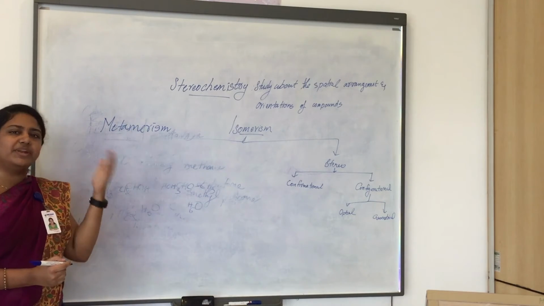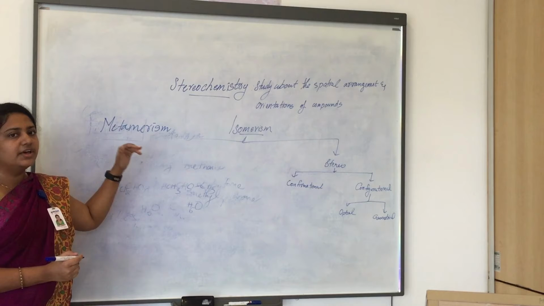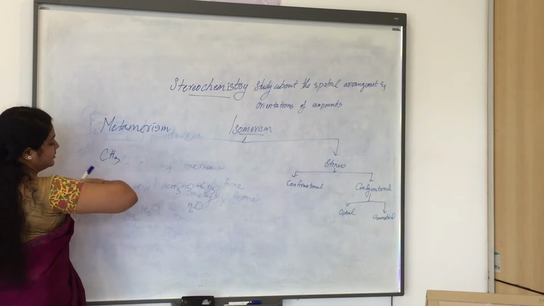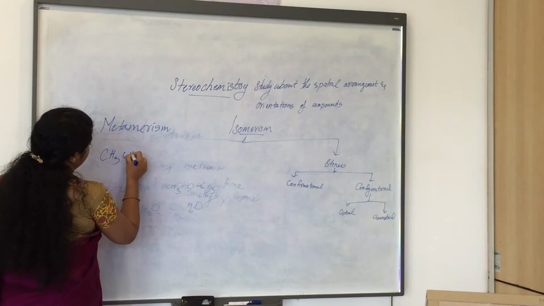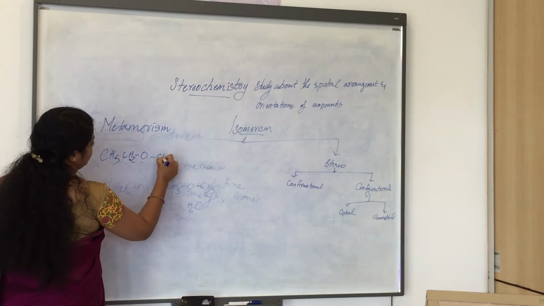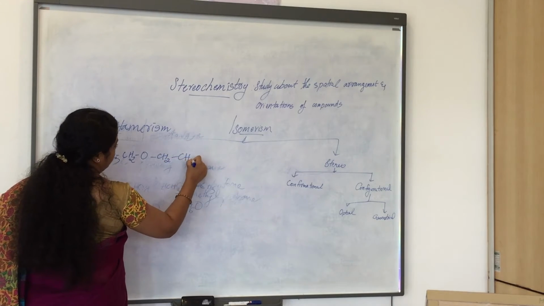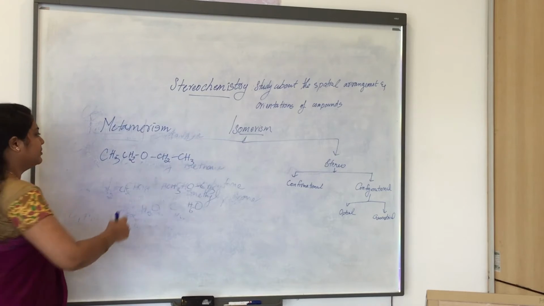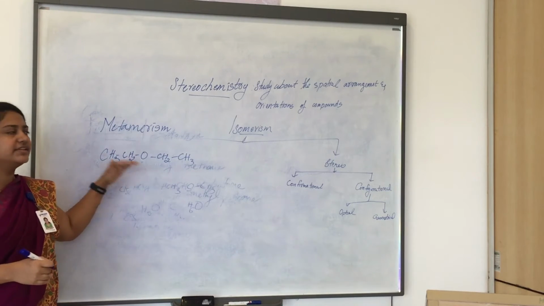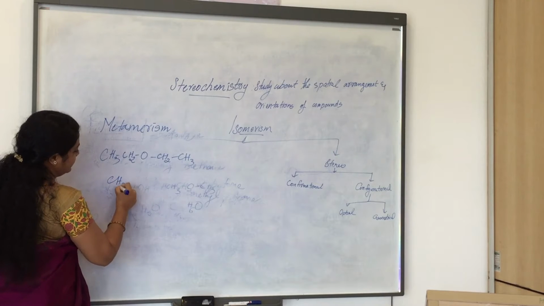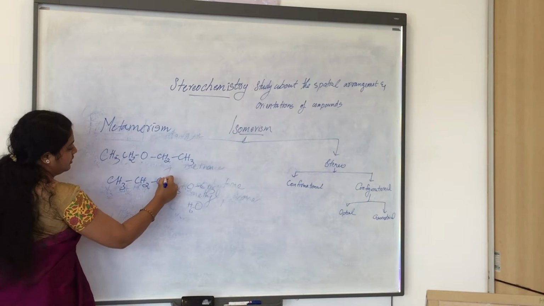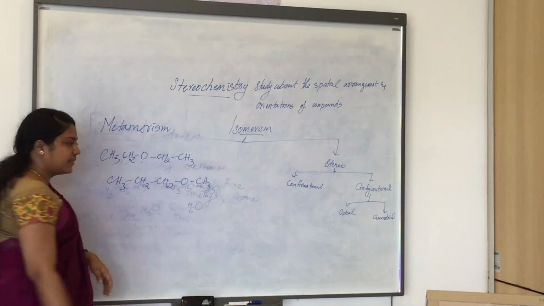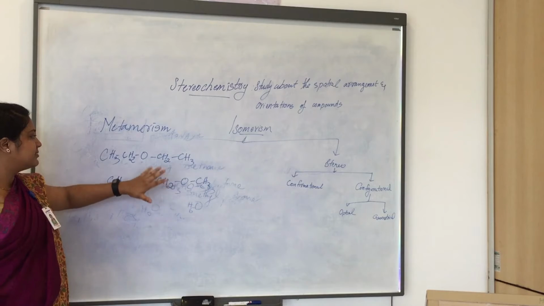Metamerism is commonly seen in compounds like ethers. So we are taking an ether as an example. CH3 CH2 O CH2 CH3, this is diethyl ether, one of the examples, and the metamer of this ether will be CH3 CH2 CH2 O CH3. Here the bifunctional group is O.